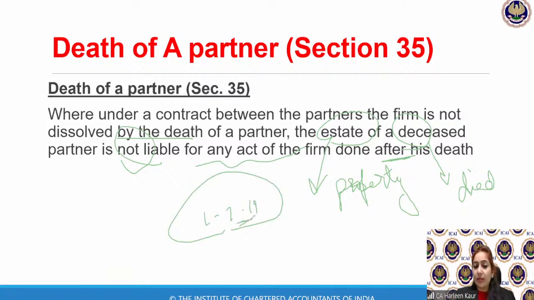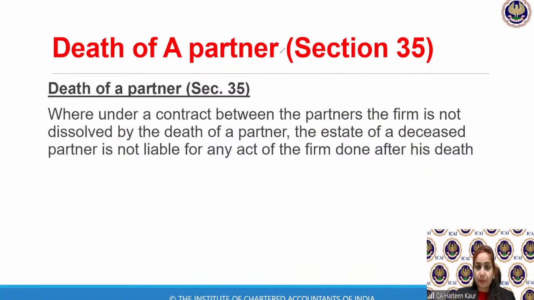1st July 2019, the property of the partner who has died will not be held liable. Only the actions while he was a partner, while he was alive, he will be held liable for. Anything done after his death, this particular partner will never be held liable. We'll take up the example given in the study material once we get there.